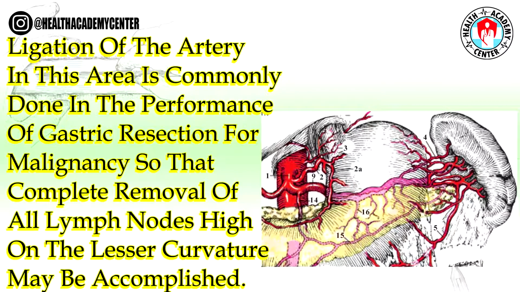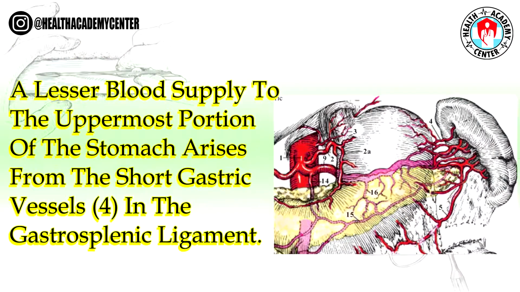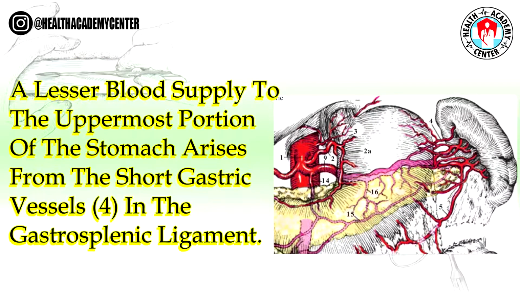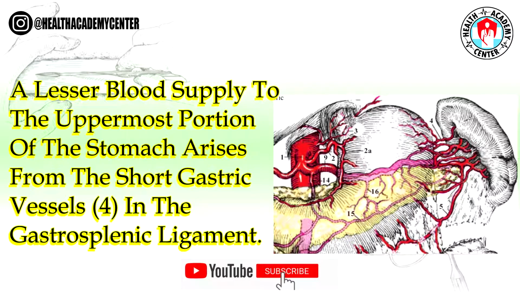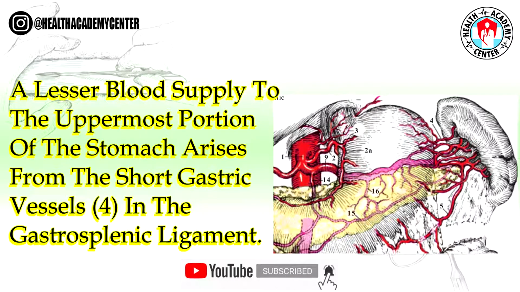Ligation of the artery in this area is commonly done in the performance of gastric resection for malignancy, so that complete removal of all lymph nodes high on the lesser curvature may be accomplished. A lesser blood supply to the uppermost portion of the stomach arises from the short gastric vessels, 4, in the